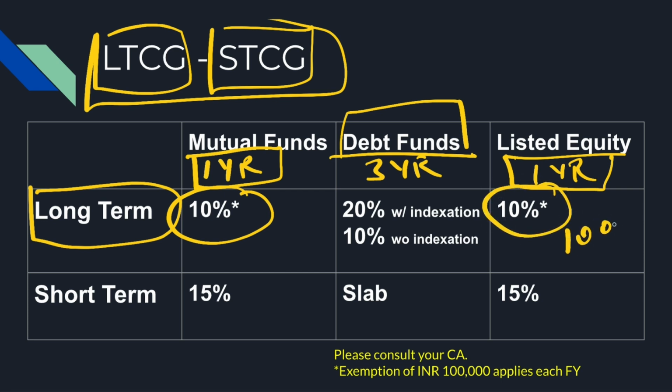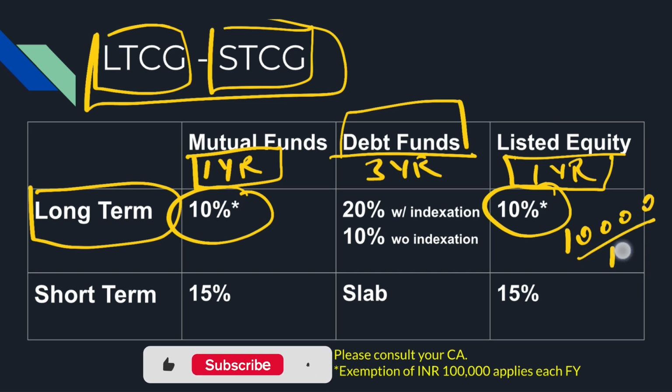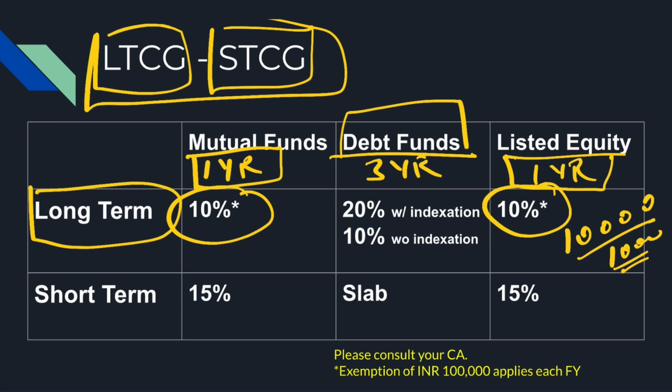If you make 10,000 profit, you will pay 1,000 as your tax on this. Simple. Same over here as well.